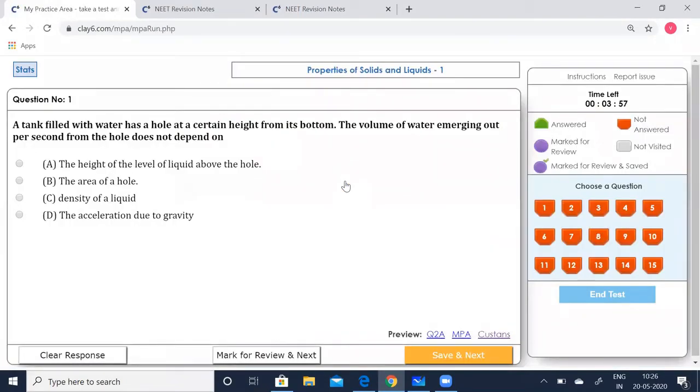Question number 1. A tank filled with water has a hole at a certain height from its bottom. The volume of water emerging out per second from the hole does not depend on... Let's see.